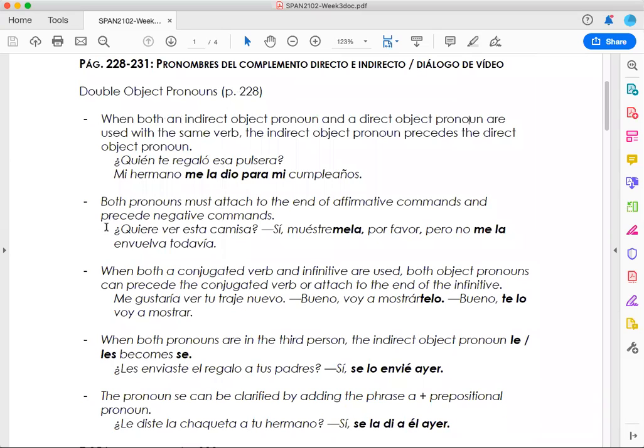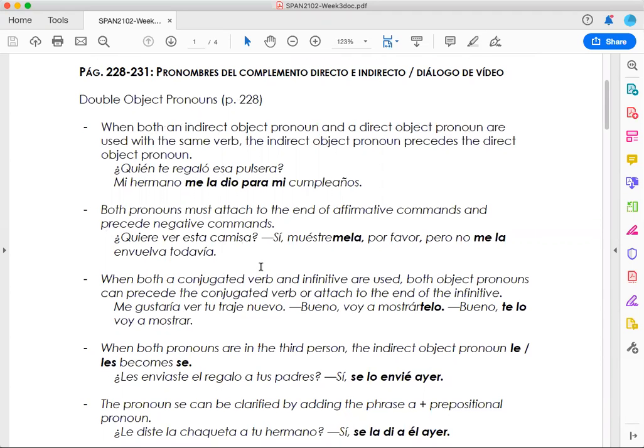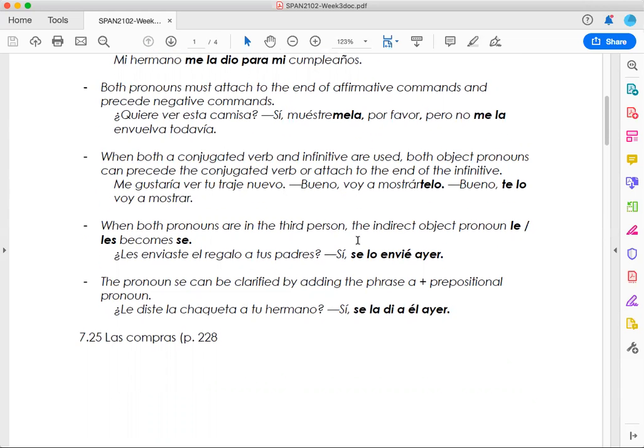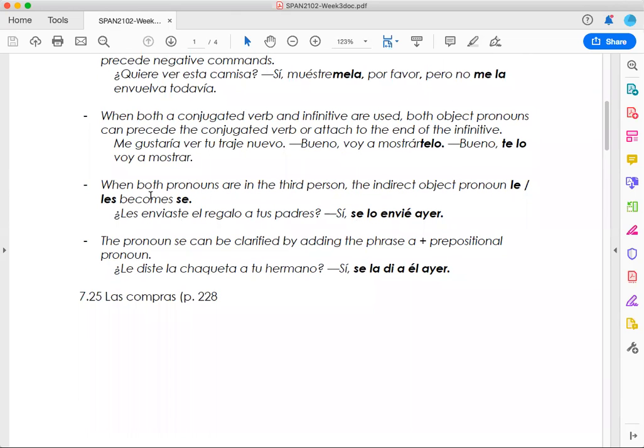Also, what happens when both pronouns must attach to the end of affirmative commands and precede negative commands. The rule also covers that when both a conjugated verb and an infinitive verb are used, both object pronouns can precede the conjugated verb or attach to the end of the infinitive, okay? So the examples show the rule applied.